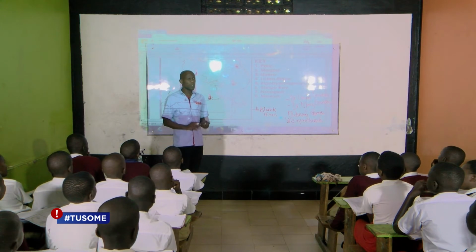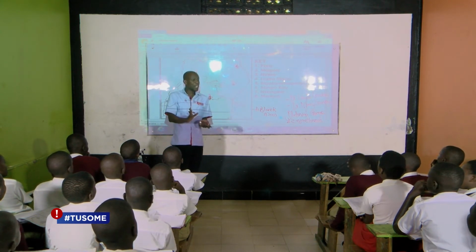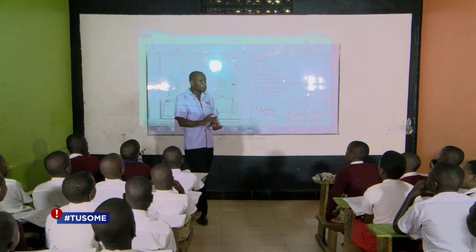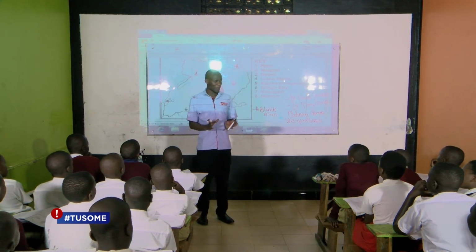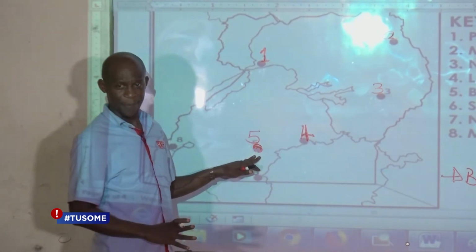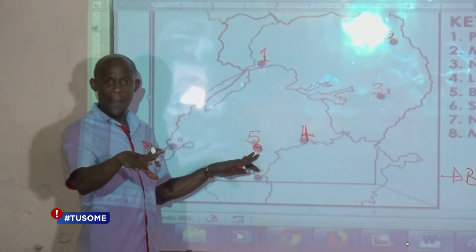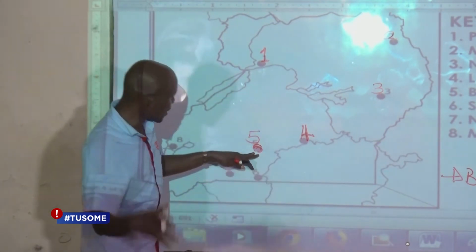things which were used by the Bachwezi. And when they experimented on them, they discovered that they were millions and millions of years old. So they also turned it into a Stone Age site. Bigo Byamugenyi was the capital of the Bachwezi, but it is also a Stone Age site.